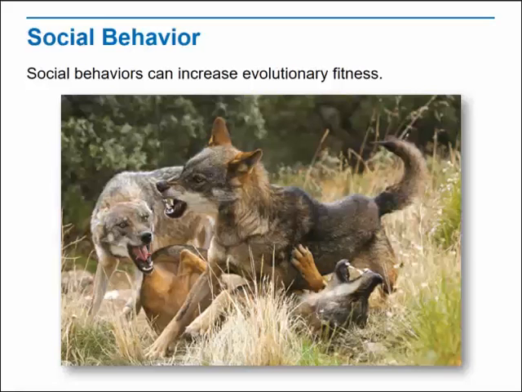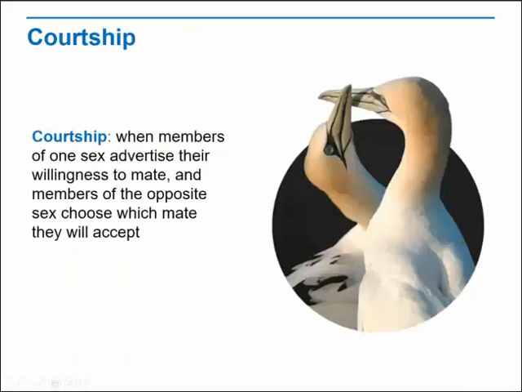Social behaviors such as choosing mates, defending territories or resources, and forming social groups can increase evolutionary fitness. Members of sexually reproducing animal species must locate and mate with other members of their species to reproduce and ensure survival of populations and species. Courtship is behavior during which members of one sex, usually males, advertise their willingness to mate, and members of the opposite sex, usually females, choose which mate they will accept.